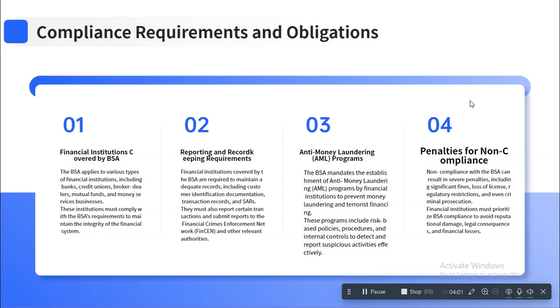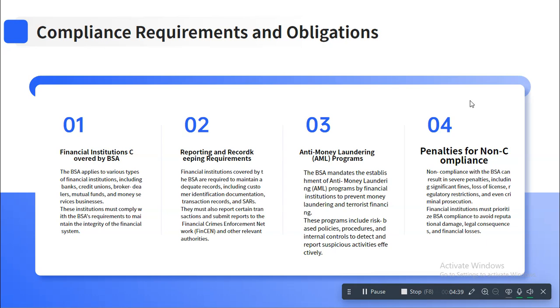Now, compliance requirements and obligations through the BSA. As we already talked about, financial institutions are covered by the BSA. They need to adhere to the BSA norms and regulations. Again, you can pause the slide and go through all this, because we have already talked about it. Then reporting and record keeping is required: the records should be kept for 5 years, for audit purposes or to follow the trail. Then anti-money laundering programs need to be established in the organizations.